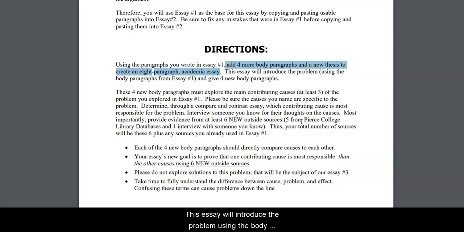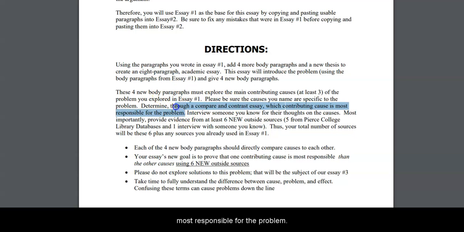This essay will introduce the problem using the body paragraphs from essay 1 and give 4 new body paragraphs. These 4 new body paragraphs must explore the main contributing causes, please choose at least 3, of the problem you explored in essay 1. Be sure the causes you name are specific to the problem. Determine through a compare and contrast essay which contributing cause is most responsible for the problem.